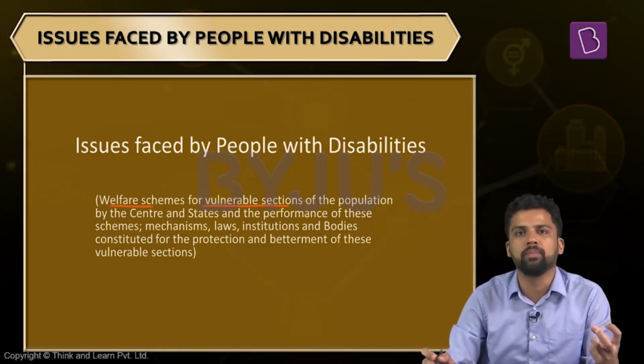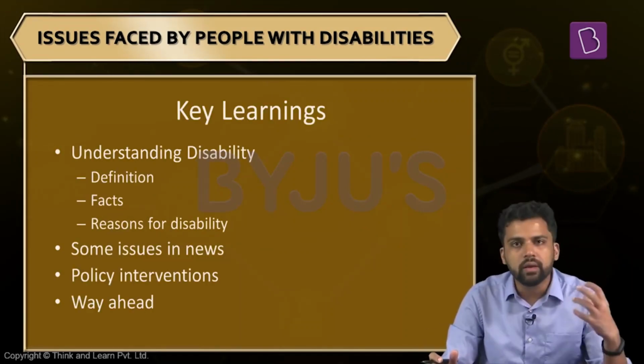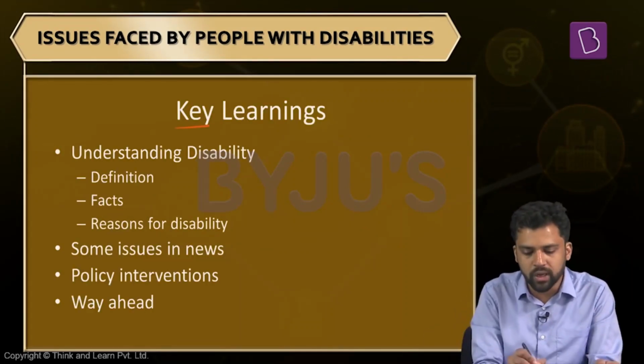So what mechanisms do we have in place for them? What policies, what schemes do we have? What is their objective situation? All these things we cover under this particular topic. So we'll start with the topic. But before we get into it, I'll just give you a brief overview of things we are going to cover. What are going to be the key learnings in this session?